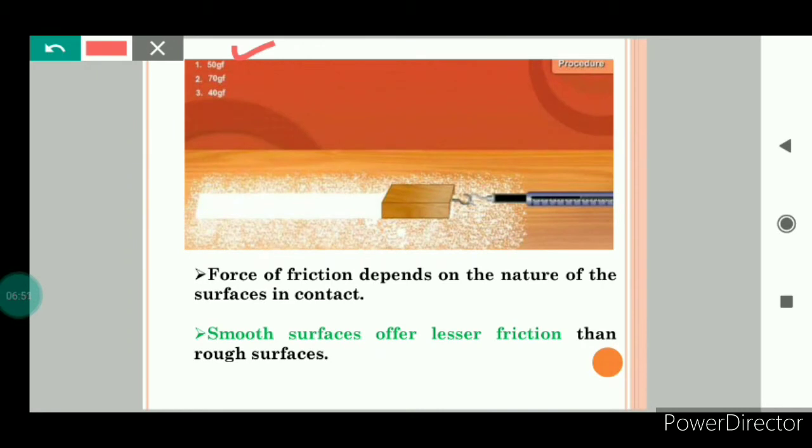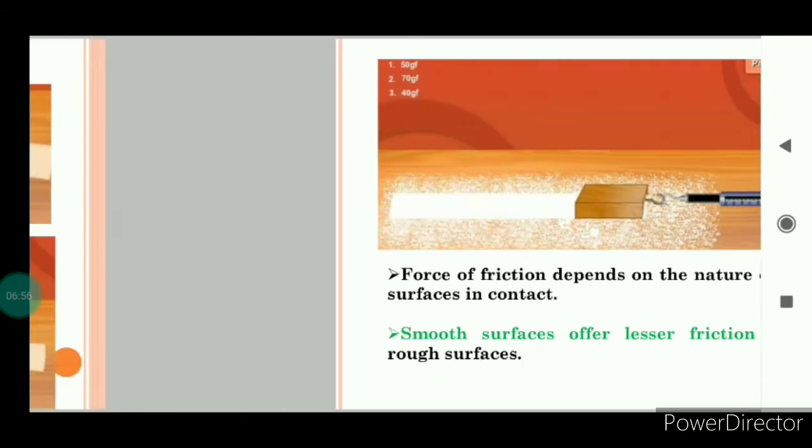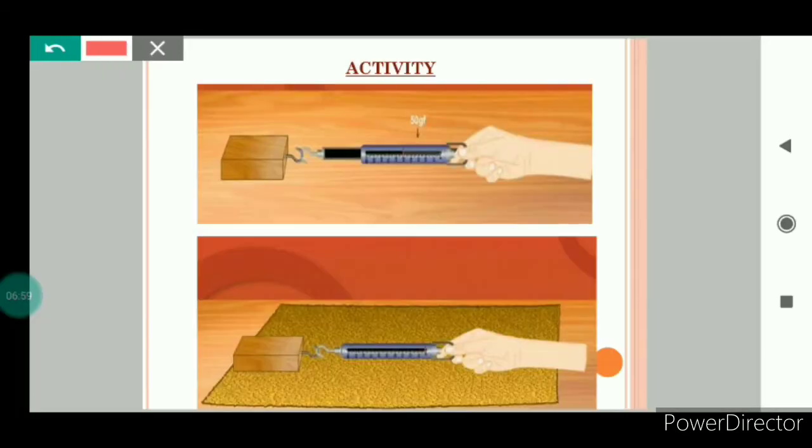These are the readings of the three different scenarios. In the first case, the reading on the spring balance was 50 GF. 50 GF means 50 gram force. In the second case, the reading of the spring balance was 70 GF. Here you can notice that in this case the wooden block has been placed on a sandpaper. It is a rough surface. So in case of the rough surface, the value of the frictional force is more.